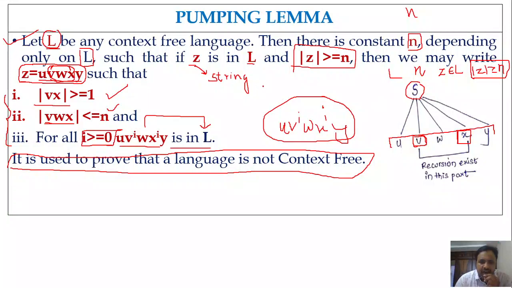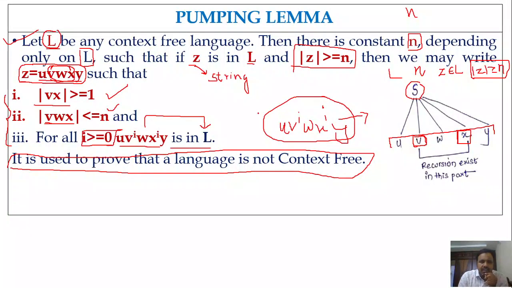And moreover, as long as you pump any number of v's and any number of x's, the string u v power i w x power i y belongs to L only. So you may have any number of v's along with any number of x's. As long as we pump as many v's as well as x's, the string still belongs to the context-free language L. So that is the meaning. The statement is very clear.